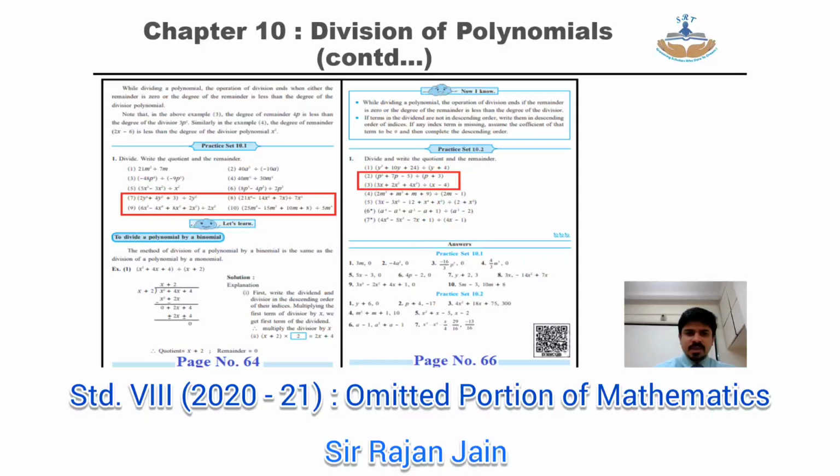On your page number 64, practice set number 10.1, question number 7, 8, 9, 10, the last 4 questions are omitted, the ones given in that red rectangular box. Then on your page number 66, practice set number 10.2, question number 1, sub question 2 and sub question 3, the ones given in the red rectangular box, are omitted.